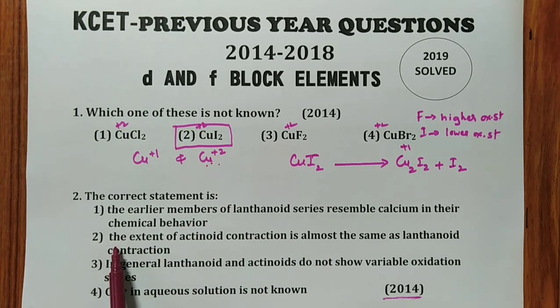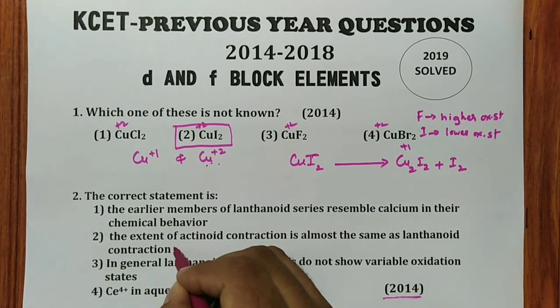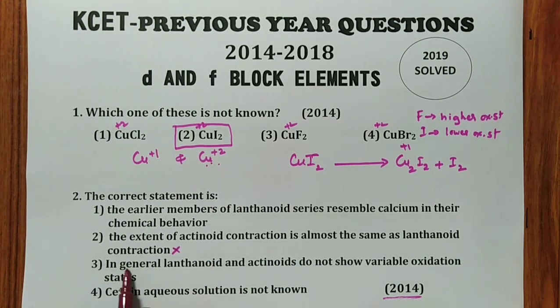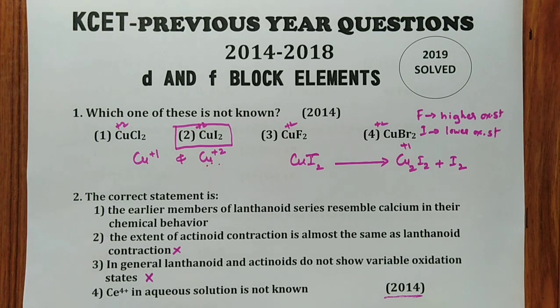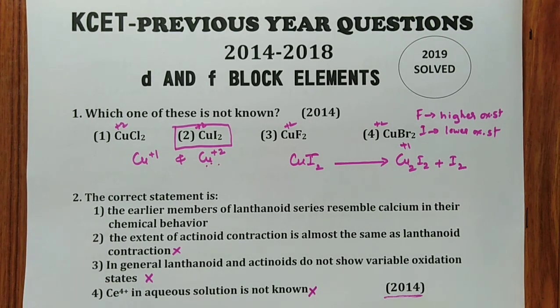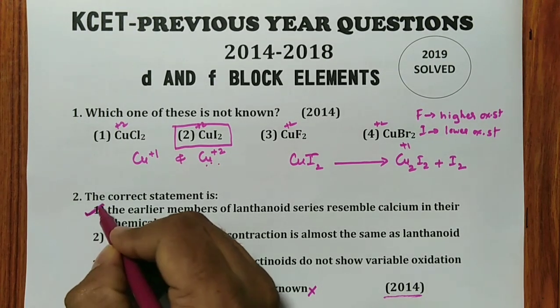See the second one. First one, if you don't know whether it will resemble calcium or not. Second one: the extent of actinide contraction is almost the same as the lanthanide contraction. Is it true? No, because in theory also we will discuss, actinide contraction is greater than lanthanide contraction. Hence it can never be the answer. Next they say lanthanides and actinides do not show variable oxidation state. Definitely 100% wrong, because they show variable oxidation states. Then, Ce4+ does not exist on the earth either? Definitely Ce4+ exists, and it is very stable. Hence the answer for this question is the first one.